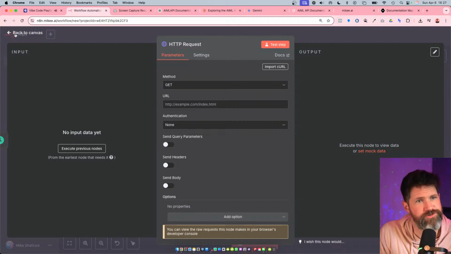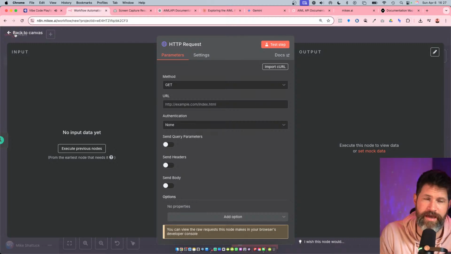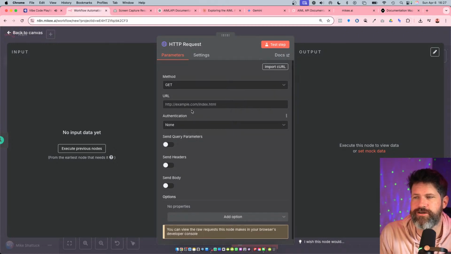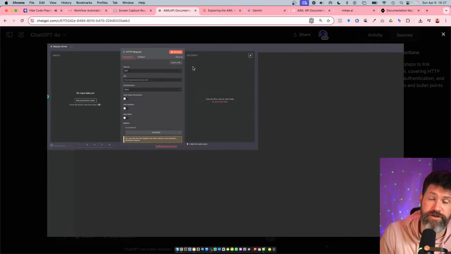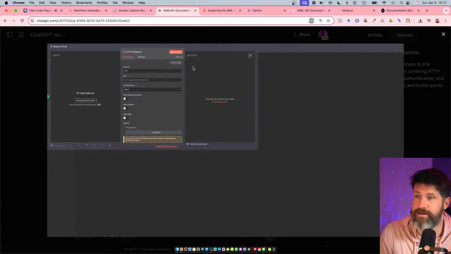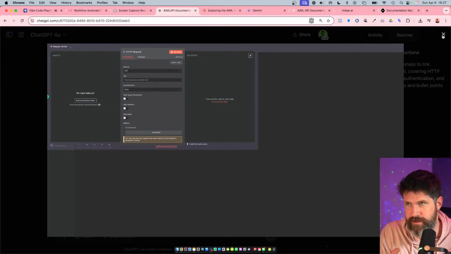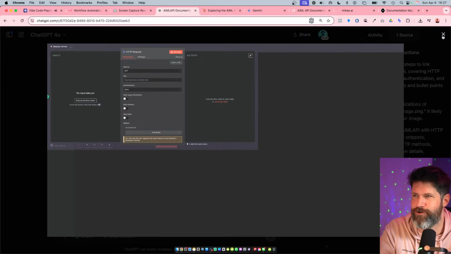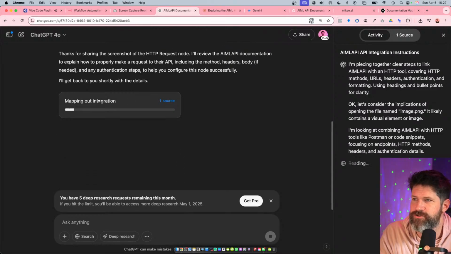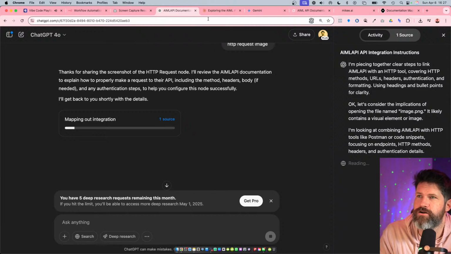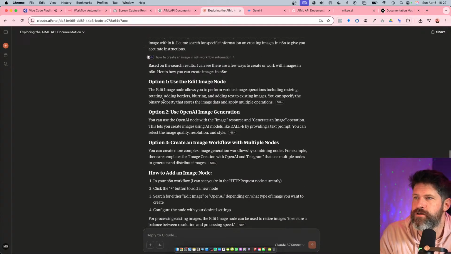And this is really the revolution that we're in right now, being able to create AI agents in n8n. But the first thing you really need to do is understand how to do API calls, and use AI by just pasting screenshots. I'm not really gonna make this in depth. Let's be really straightforward. AI better be smarter and help me out. So if I put a screenshot in here, this one's thinking a lot longer, mapping out the integration.